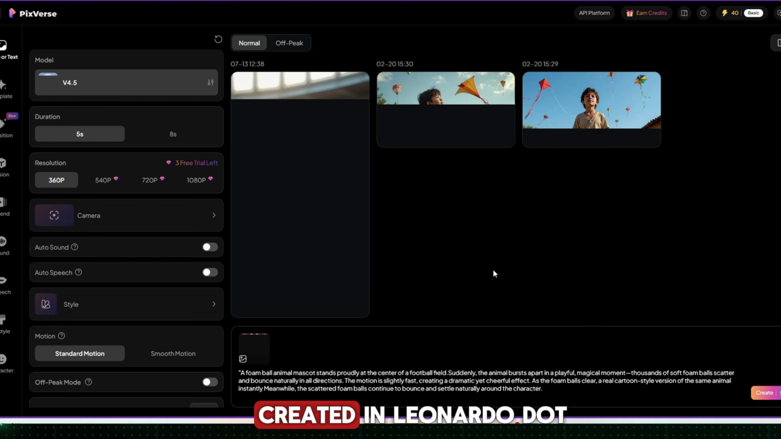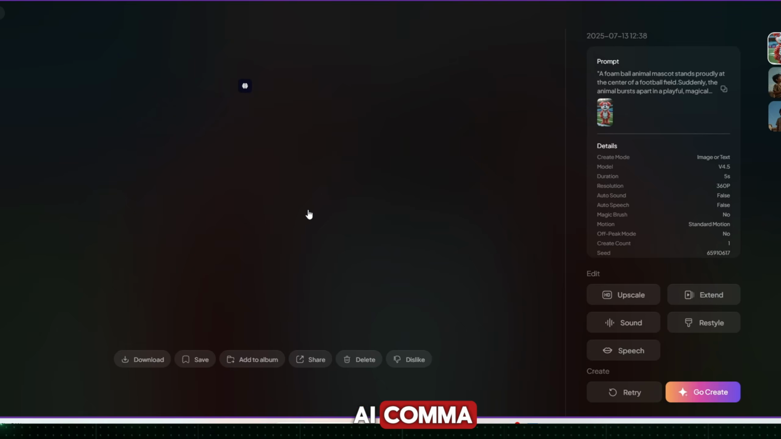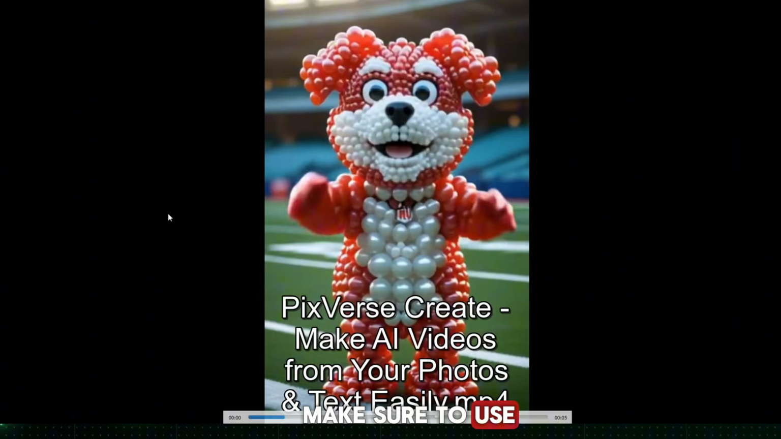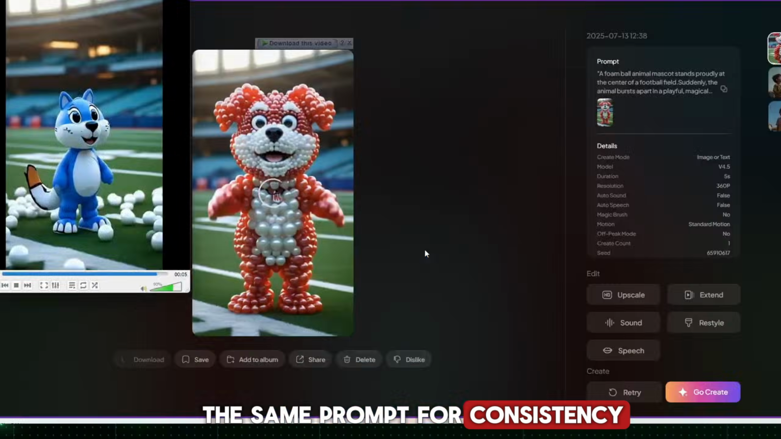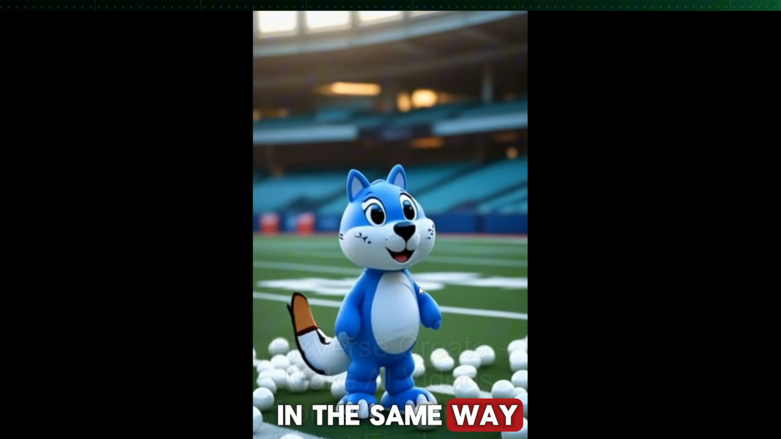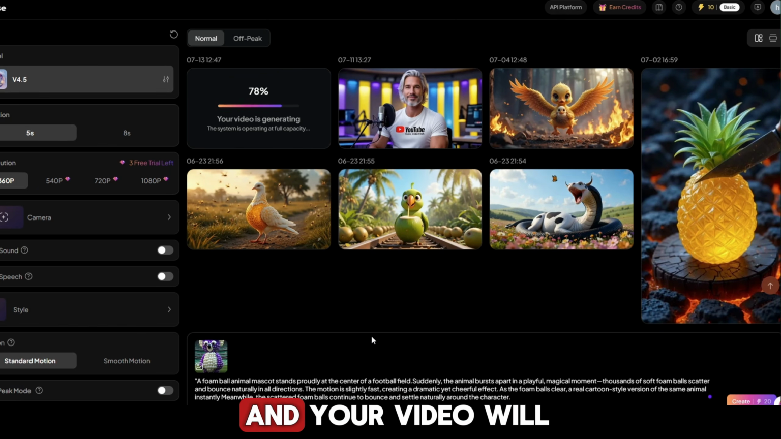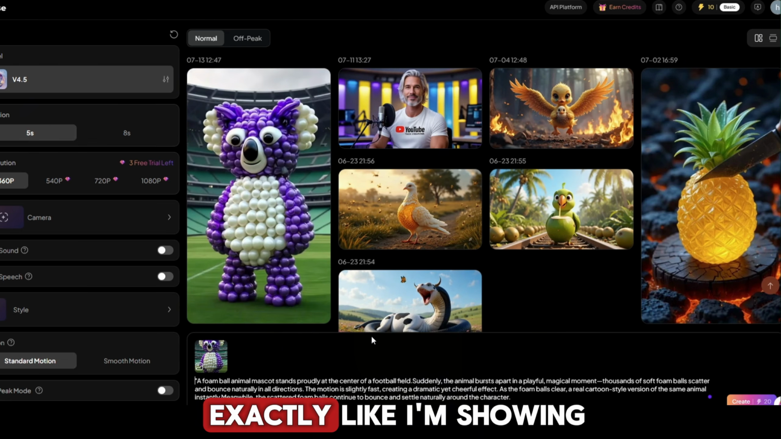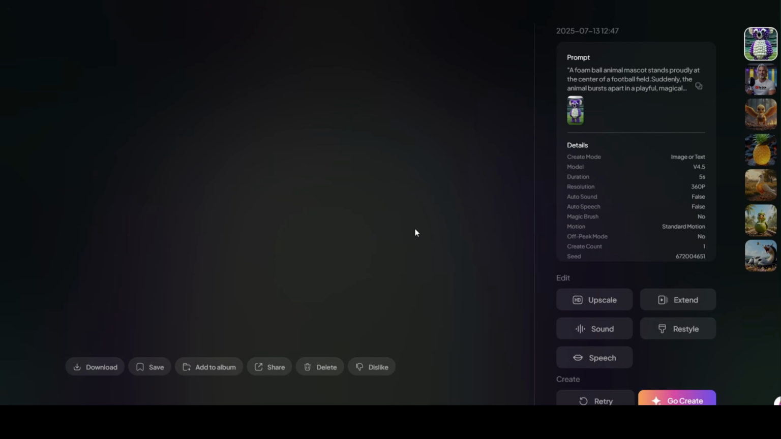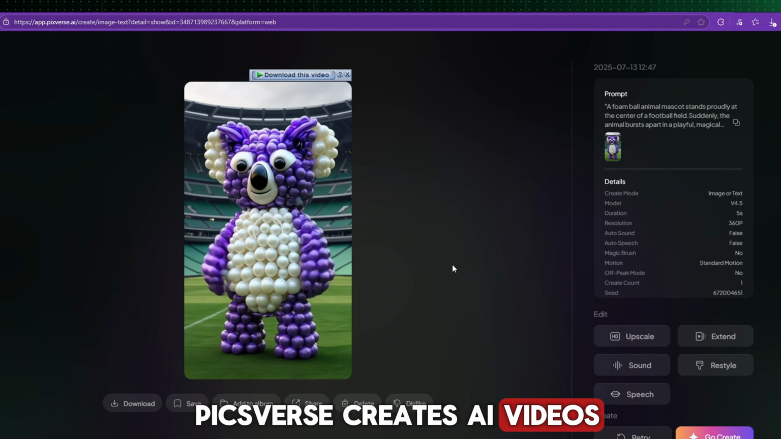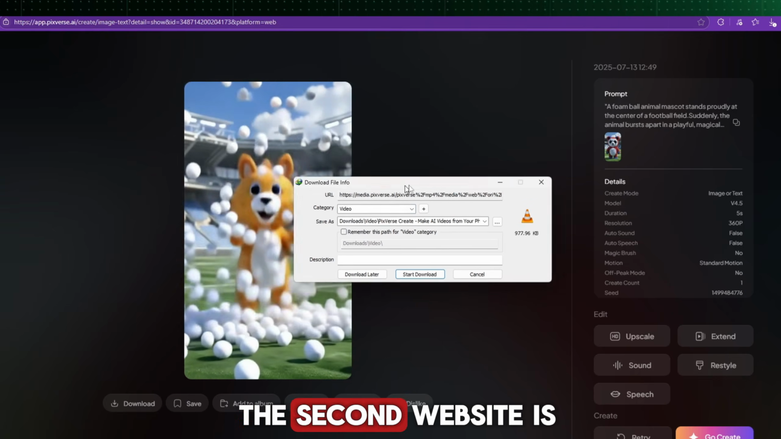For each image you created in Leonardo.ai, repeat the process in Pixverse. Make sure to use the same prompt for consistency. In the same way, you just copy and paste, and your video will start generating exactly like I'm showing. Pixverse creates AI videos very quickly.